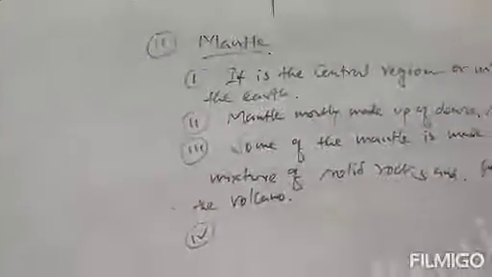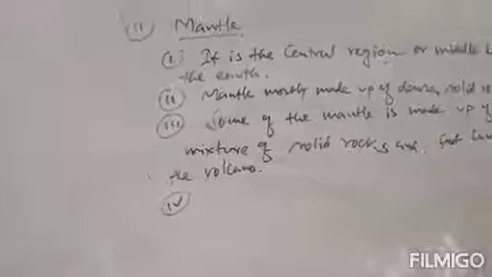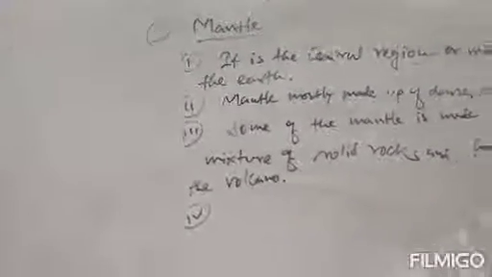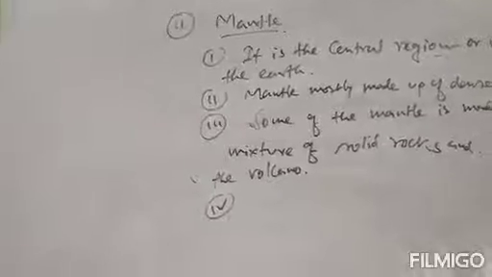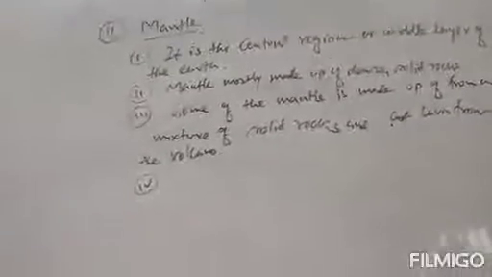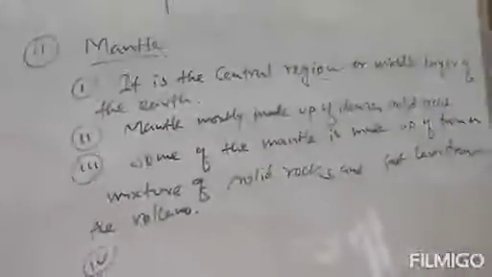Next, the temperature is high in the mantle because it is made up of solid rocks and hot lava, so heat is coming out from the core of the earth. It warms the mantle. It is a mixture of solid rocks and hot lava, that's why its temperature is high, and therefore heat is coming out, which warms the mantle.